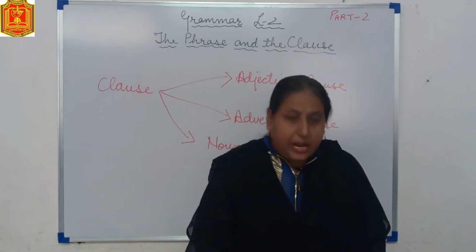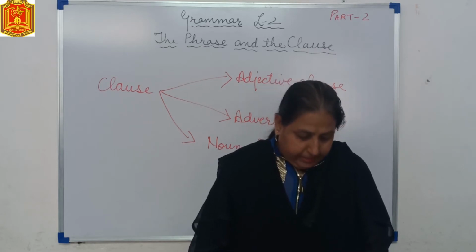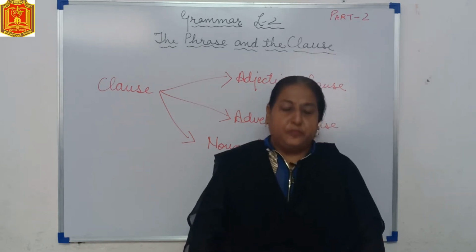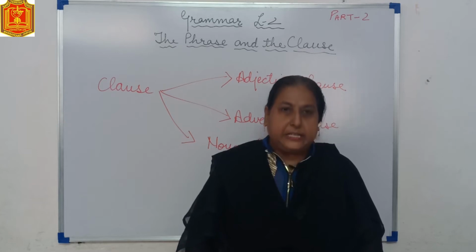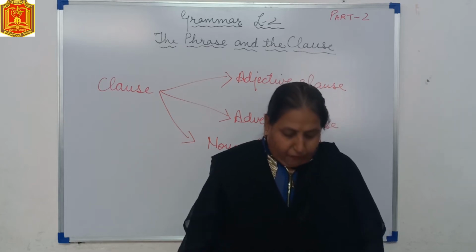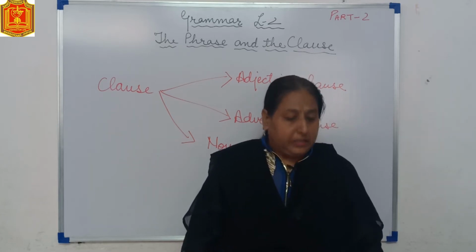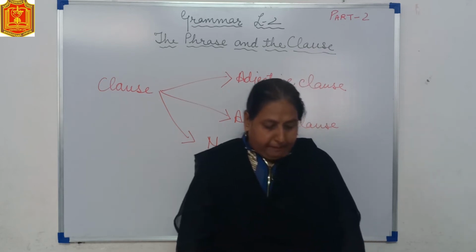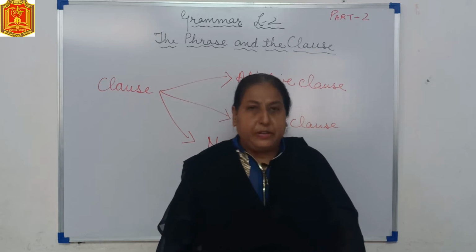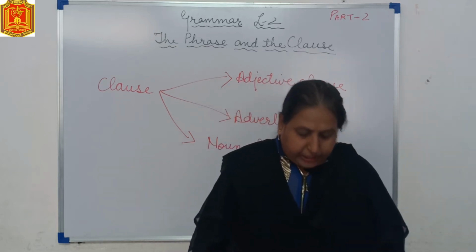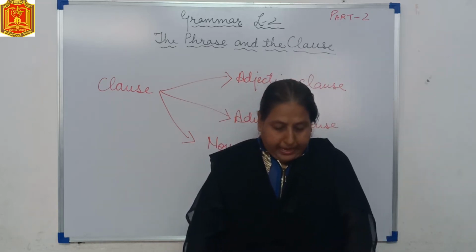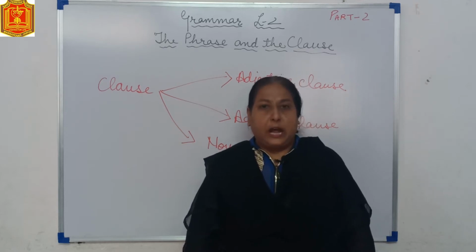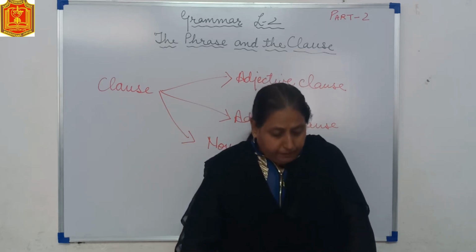Now, noun clause. A noun clause is a group of words which contains a subject and a predicate of its own and does the work of a noun. I know that India will win the match. That India will win the match is the object of the verb know and does the work of a noun. Therefore, it is a noun clause.